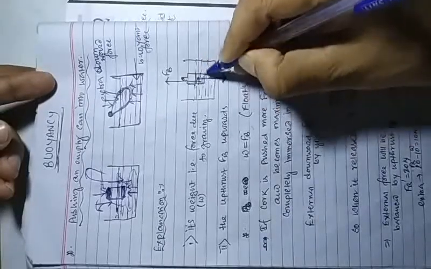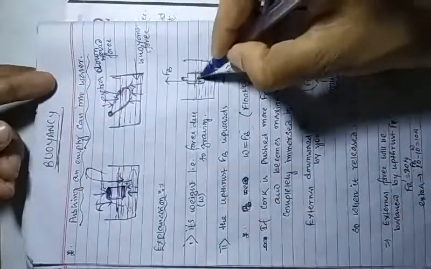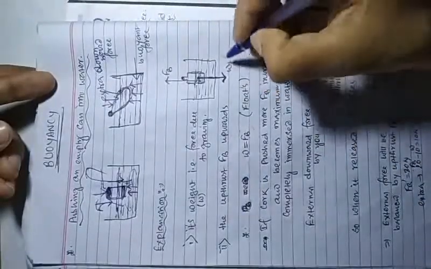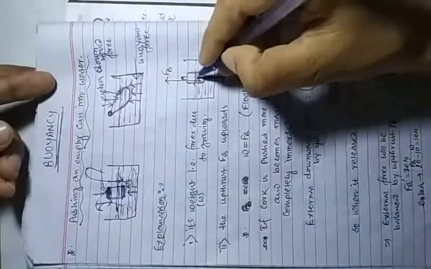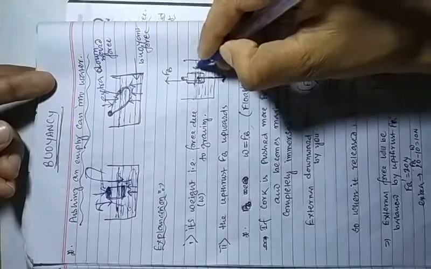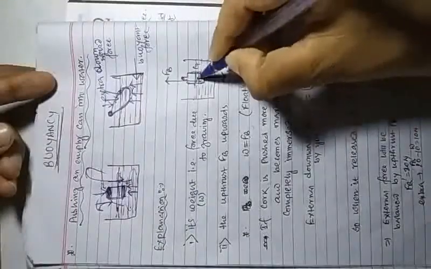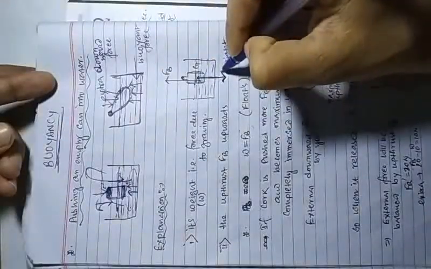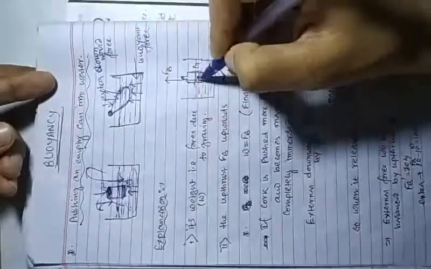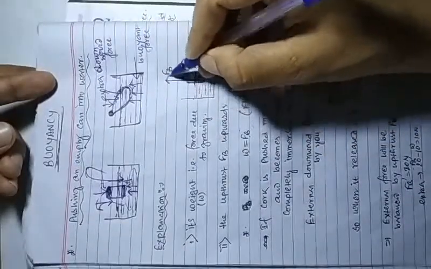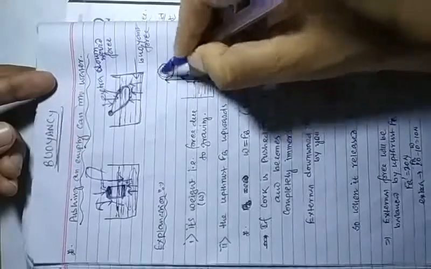If this is the can or this is the cork, one force is acting downwards, that is the weight of that object, and weight acts from G, the center of gravity, you know that. Similarly, the upward buoyant force is also acting, which is upward, denoted as FB.